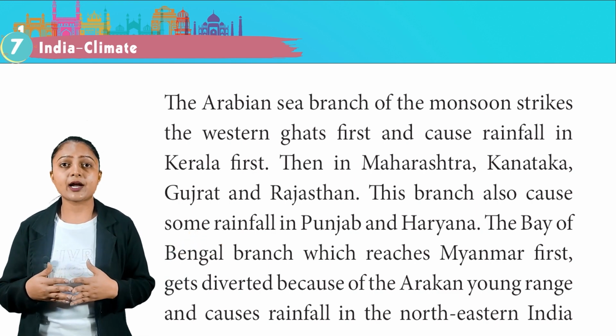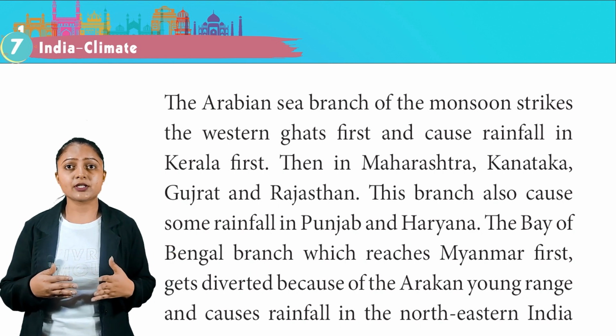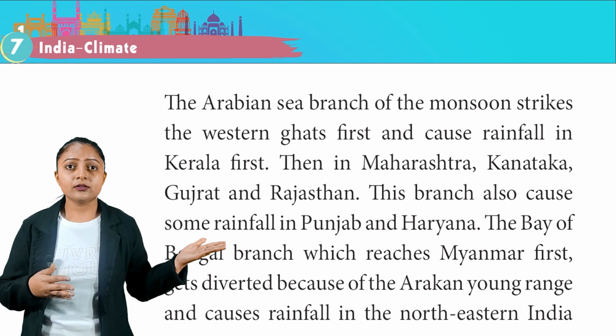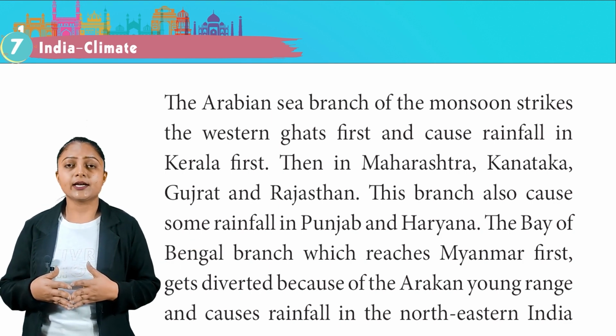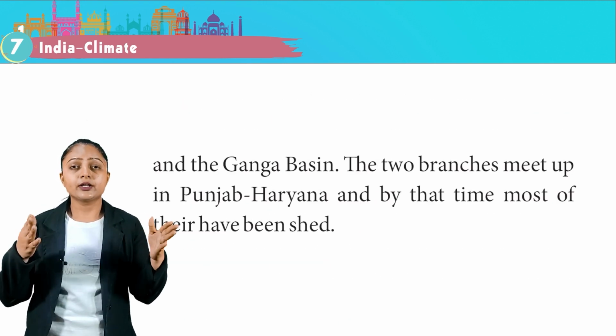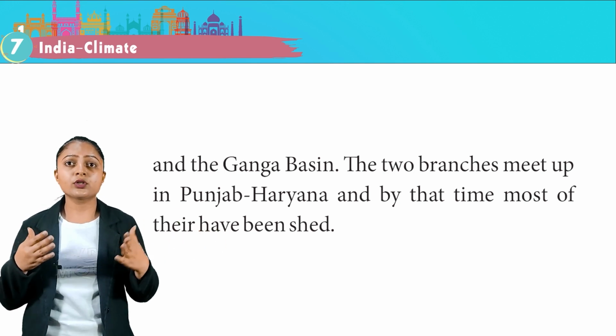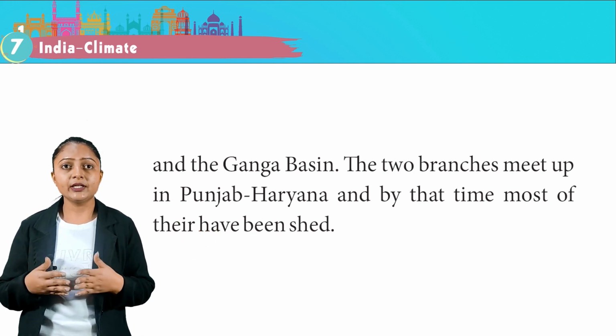The Bay of Bengal branch, which reaches Myanmar first, gets diverted because of the Arakan Yoma range and causes rainfall in northeastern India and the Ganga basin. The two branches meet up in Punjab and Haryana, and by that time most of the moisture has been shed.